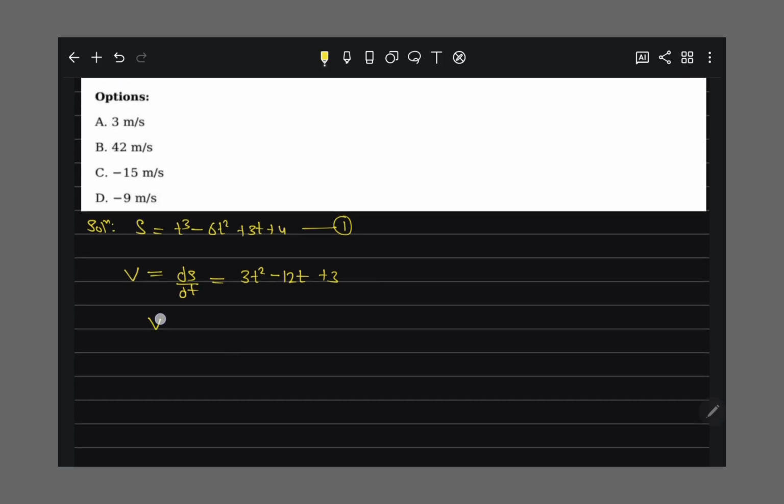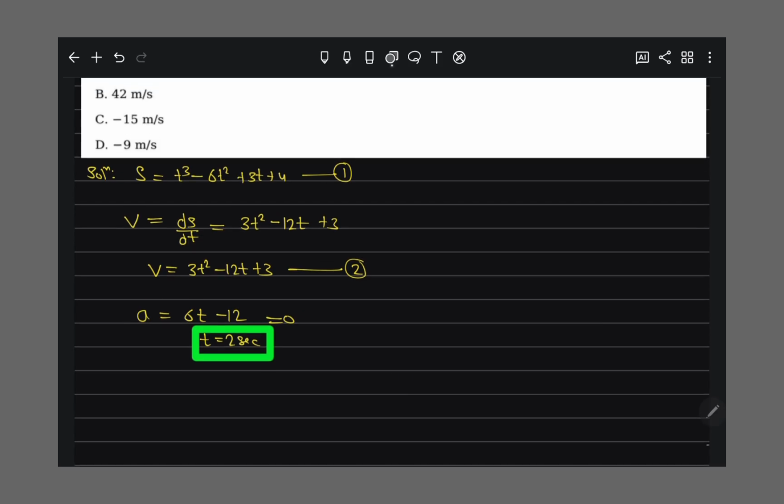This is the velocity we got, that is 3t squared minus 12t plus 3, that is our equation two. Now we get acceleration. Acceleration is basically 6t minus 12, and when acceleration becomes 0, that time we get t equal to 2 seconds. So we got that acceleration is 0 at t is equal to 2 seconds.